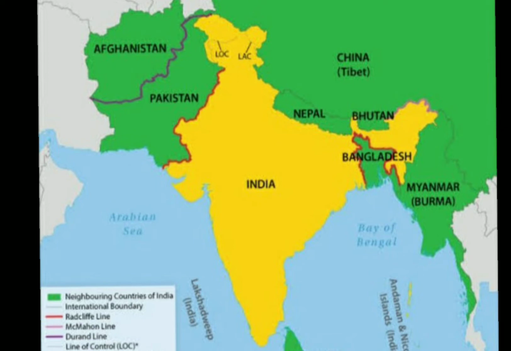The Palk Strait is a narrow stretch of water which separates India and Sri Lanka. The Indian peninsula in the south divides the Indian Ocean into the Arabian Sea in the west and the Bay of Bengal in the east. Lakshadweep and Andaman and Nicobar Islands are parts of India.